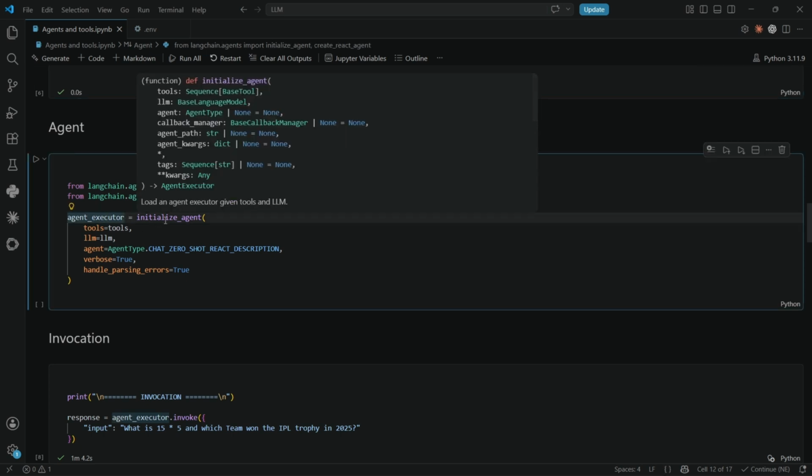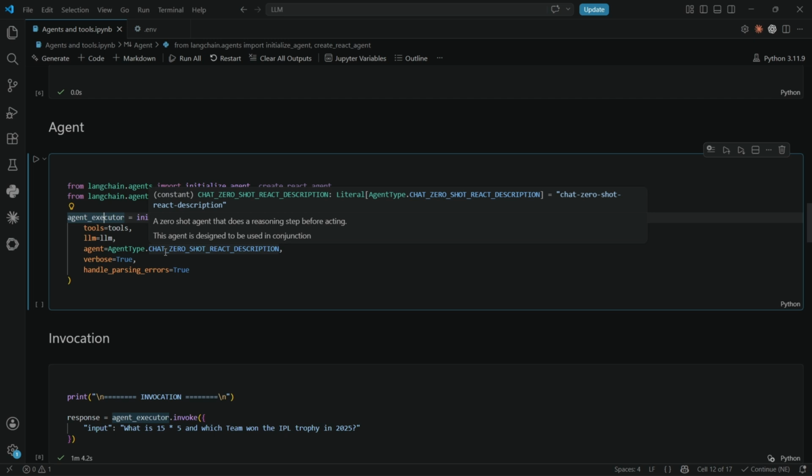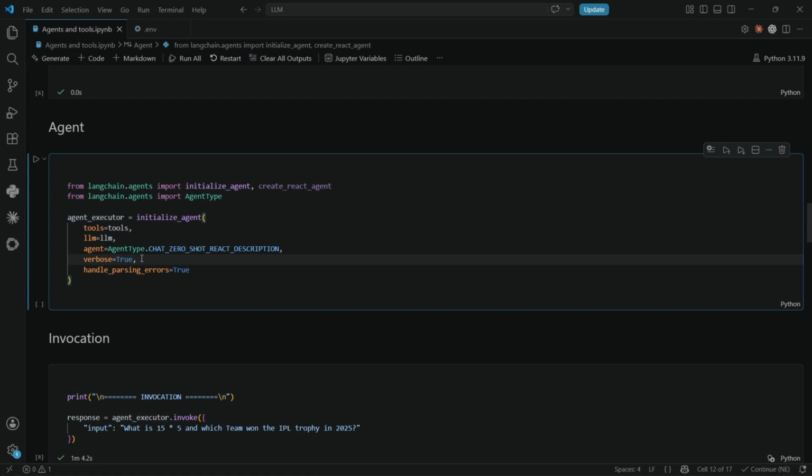We are initializing the agent through the method called initialize agent, providing tools and the LLM to the agent. I'm giving the agent type as chat zero-shot react description. It provides reasoning before acting, and callbacks to see what action is going on, and handles errors. And getting into here, initialize agent and create react agent.